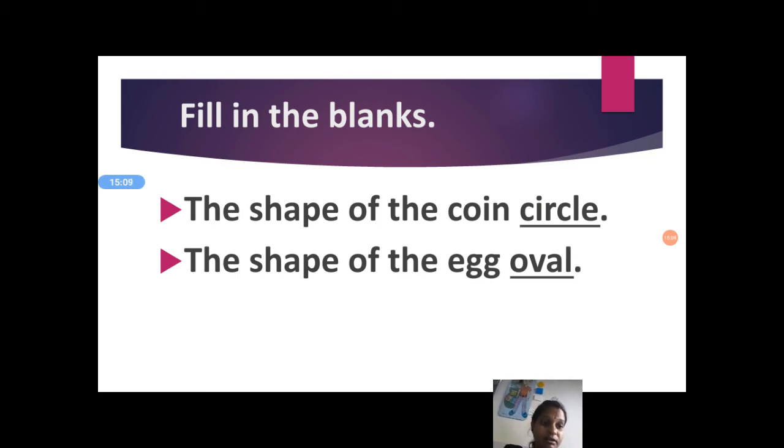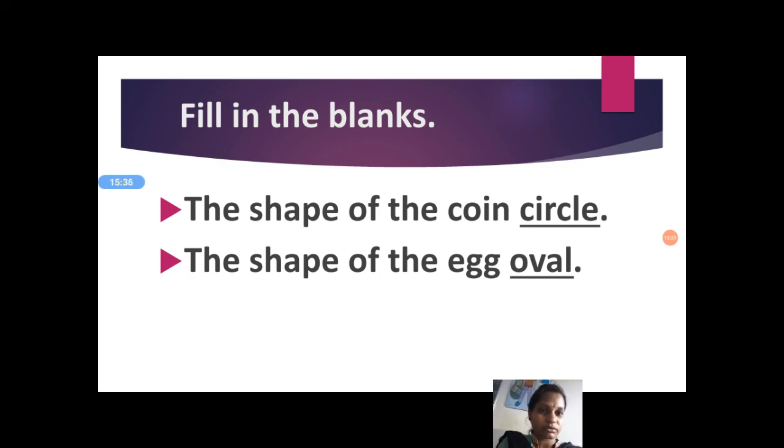Children and dear parents, in the worksheet some other shapes are there, but today I am not going to take those shapes. When school starts, at that time we will take them. For our children, all these shapes are enough.